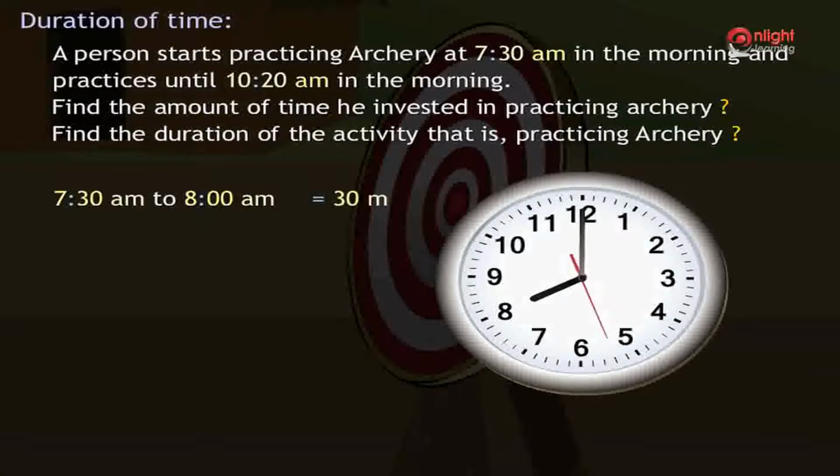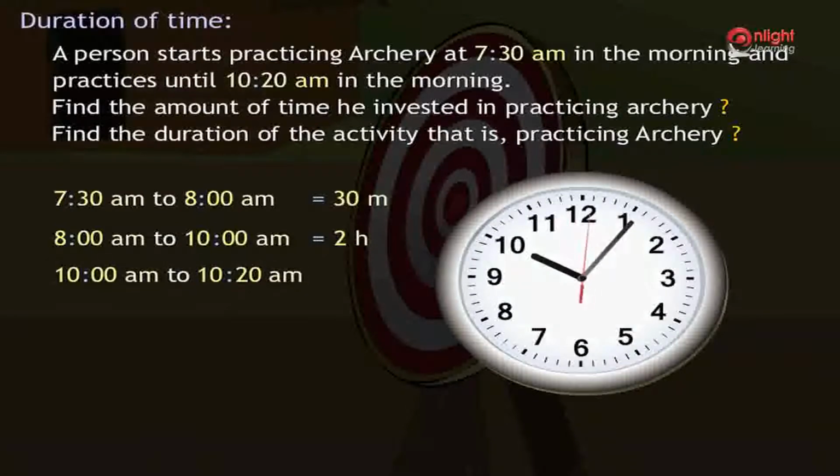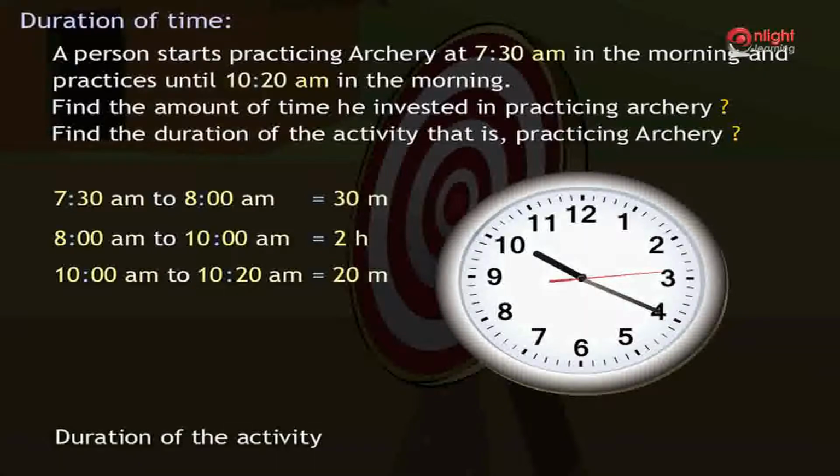Now the difference in time between 8 am and 10 am is 2 hours. The difference in time between 10 am and 10:20 am is 20 minutes, since 10:20 is equal to 20 minutes past 10. Hence, the duration of the activity is equal to 30 minutes plus 2 hours plus 20 minutes equal to